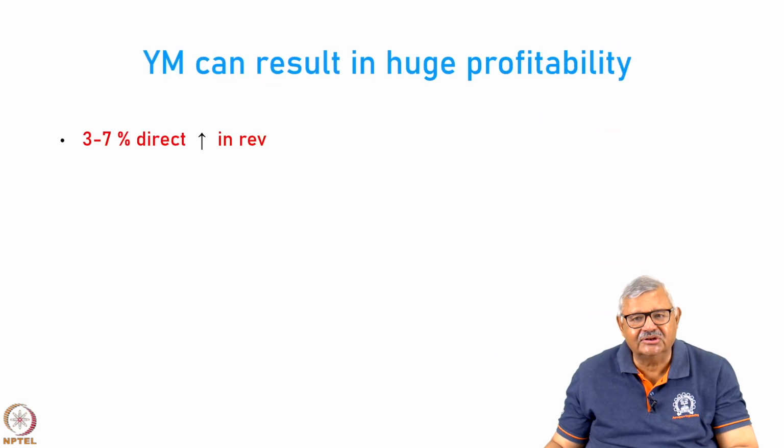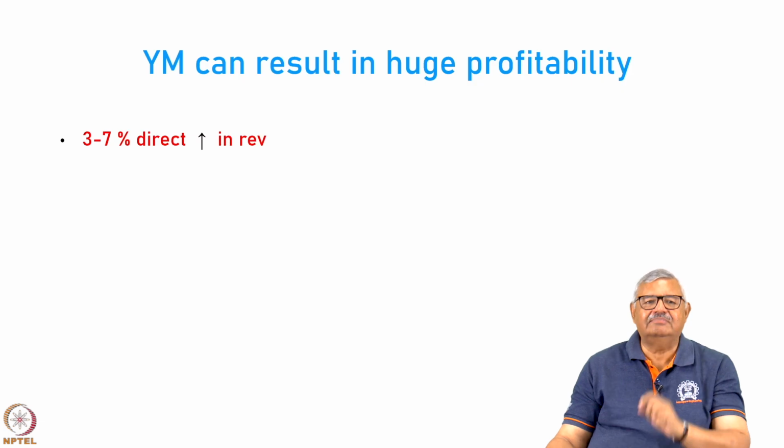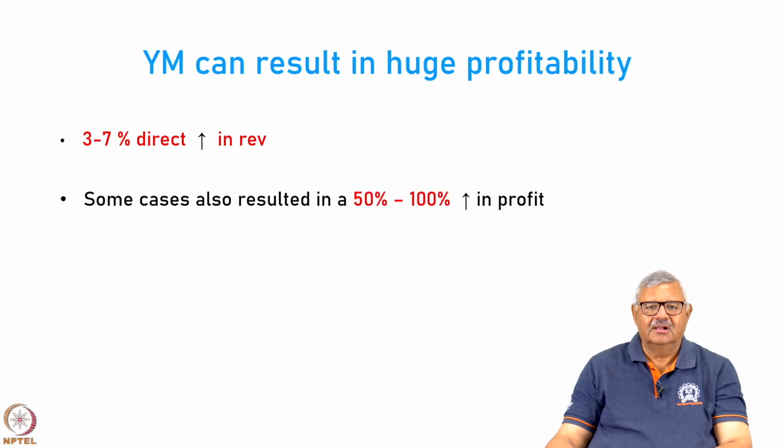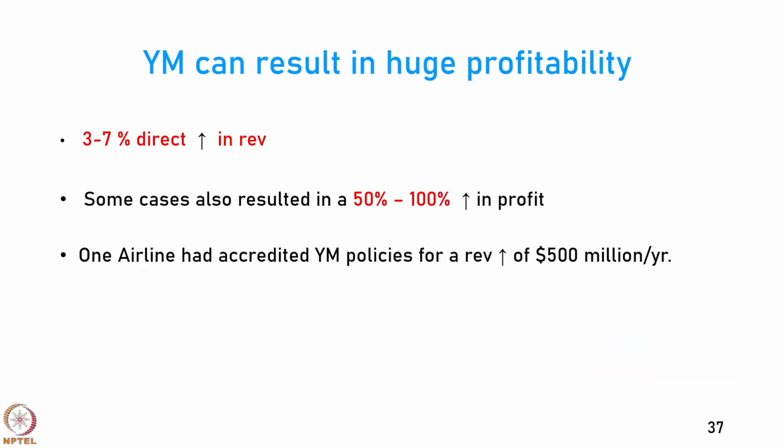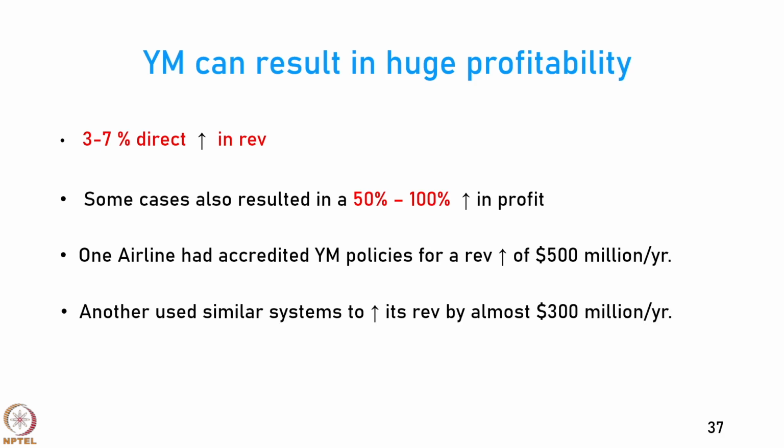Yield management can result in huge profitability. You can get almost 7% direct increase in revenue by yield management. In some cases, we have seen that yield management has resulted in a 50% to 100% improvement in profit. One airline says that it used yield management and those policies led to an increase in revenue of $500 million a year. Another one used similar systems to increase revenue by almost $300 million per year. So, it is not a small amount, it is a huge amount. Therefore, yield management is a very interesting and very useful activity, and it is important for us to know that this is what makes or breaks an airline's profitability. Thank you.